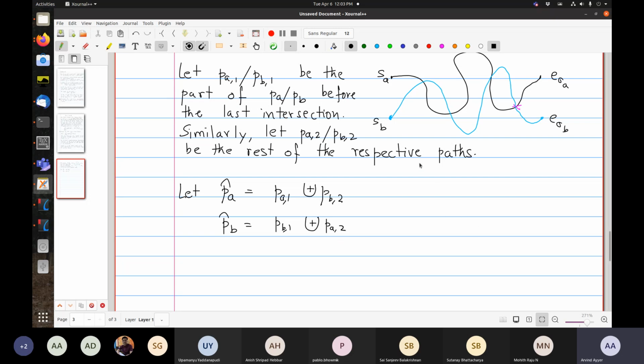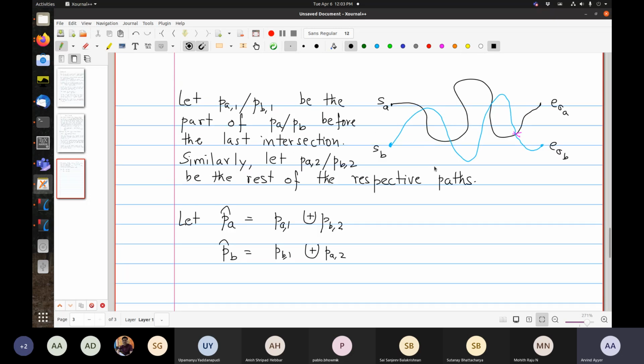Okay, so this is PA and here's the color, PB. And now I'm going to do the involution.